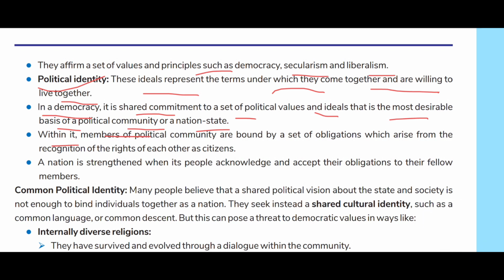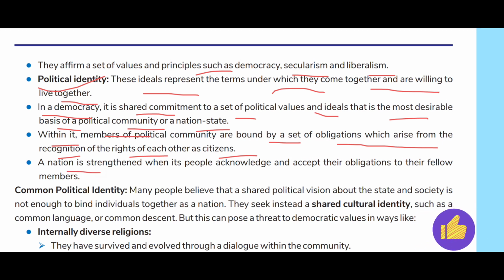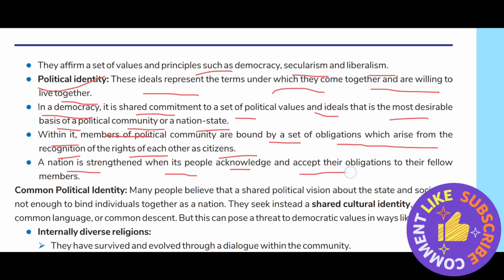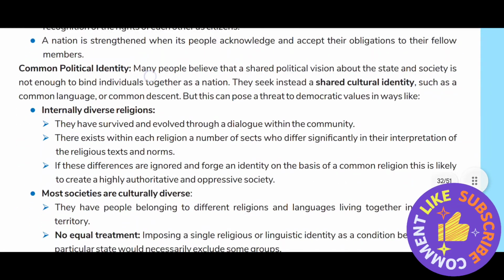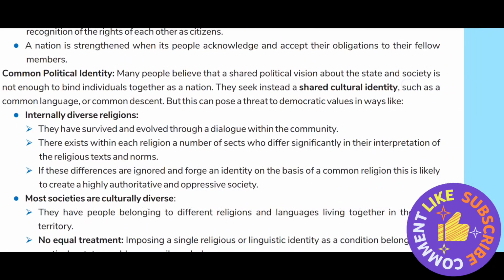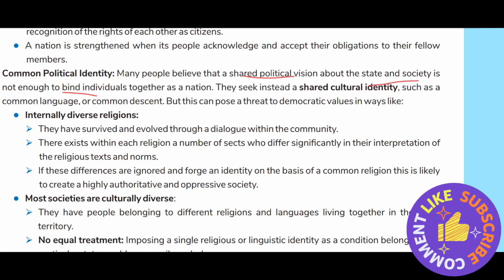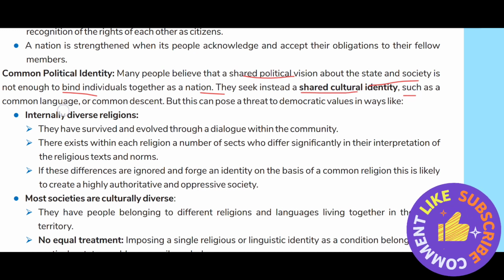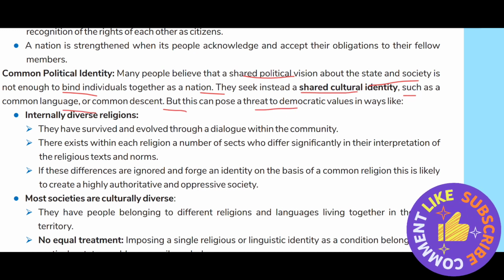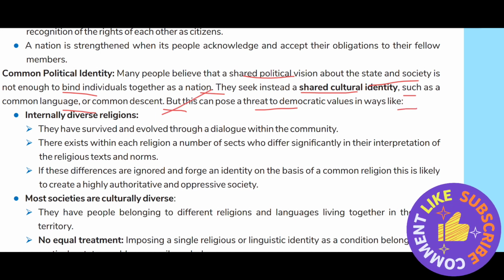Within it, members of the political community are bound by a set of obligations which arise from the recognition of the rights of each other as citizens. A nation is strengthened when its people acknowledge and accept their obligation to their fellow members. So, common political identity. Many people believe that a shared political vision about the state and society is not enough to bind individuals together as a nation. They seek instead a shared cultural identity, such as common language or common descent, but this can pose a threat to democratic values.